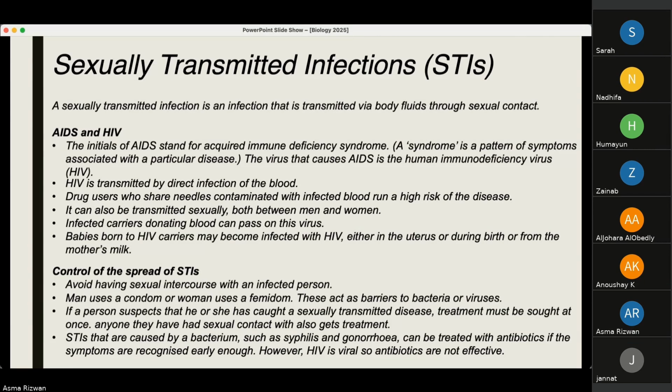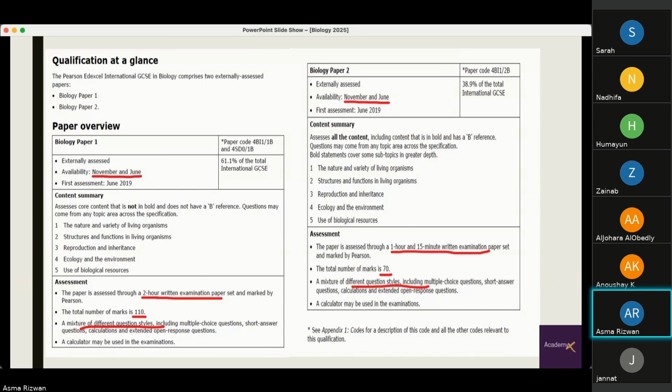Okay, here we have dealt with the major systems in the human body. Now we'll look at how the papers are designed. This is how the paper is for anyone who's attempting the Edexcel